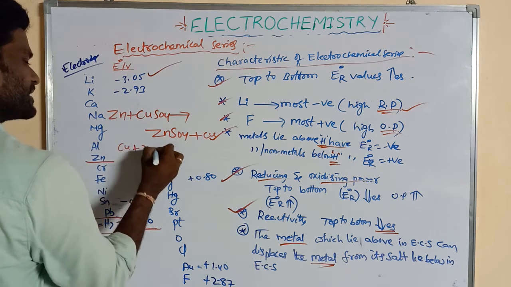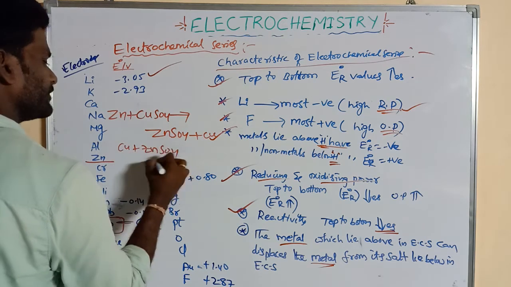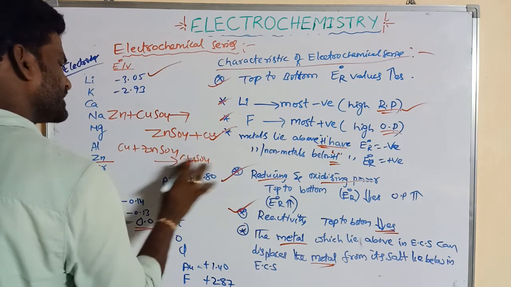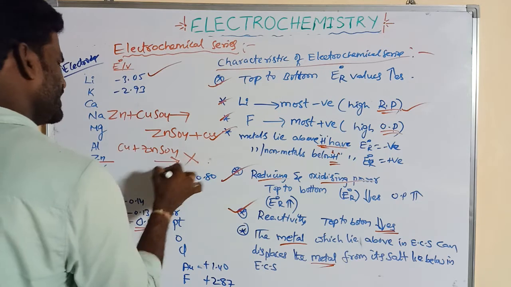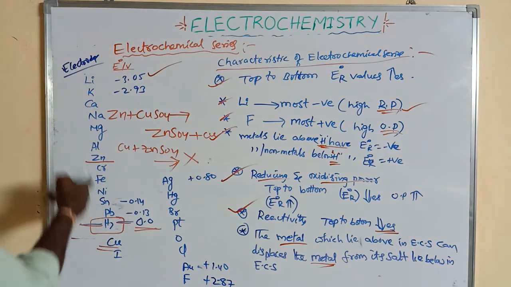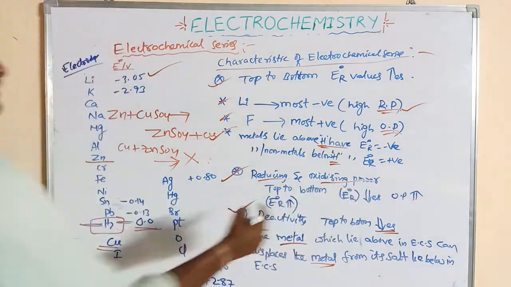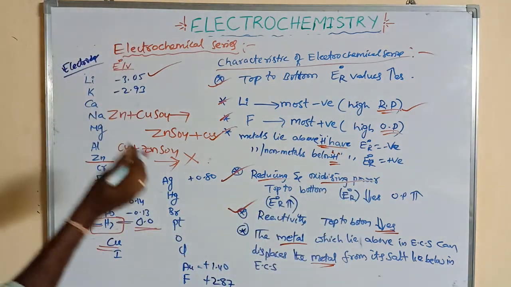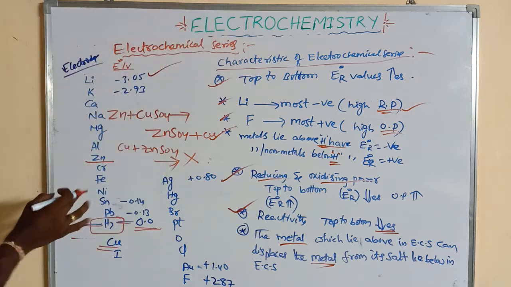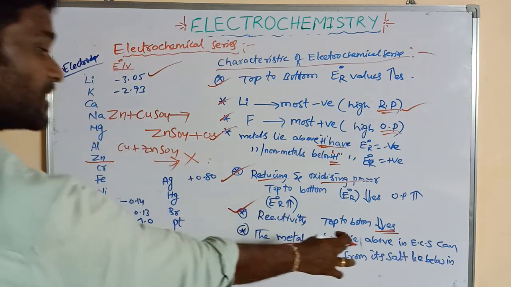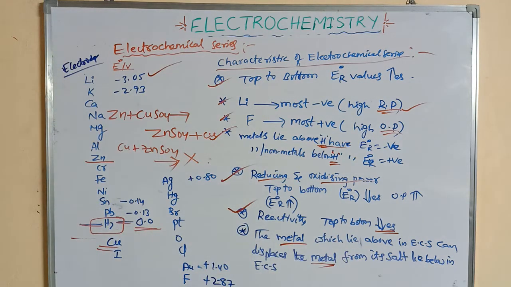Cu plus ZnSO4 gives rise to CuSO4, and this cannot take place. Why? Here copper is below the zinc. So what is that point? The metal which lies above in the electrochemical series can displace the metal from its salt which lies below in the electrochemical series.